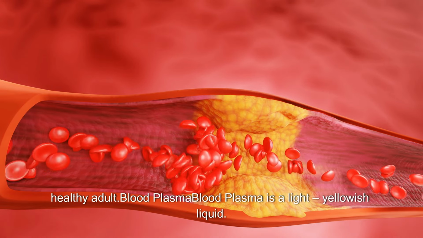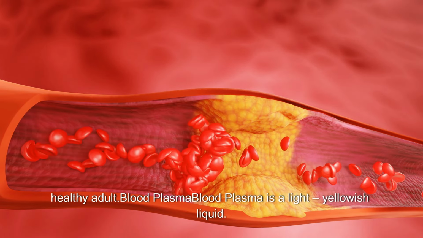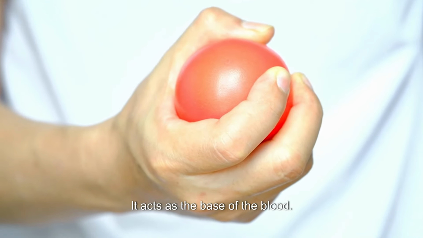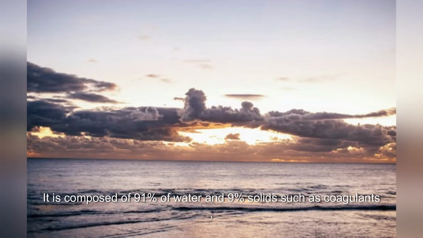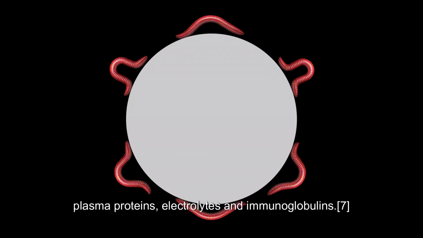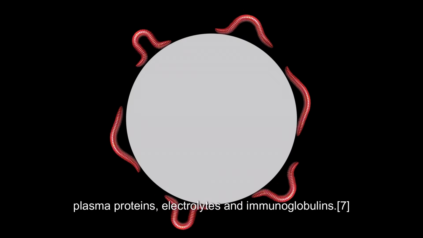Blood plasma. Blood plasma is a light, yellowish liquid. It acts as the base of the blood. It is composed of 91% water and 9% solids such as coagulants, plasma proteins, electrolytes and immunoglobulins.